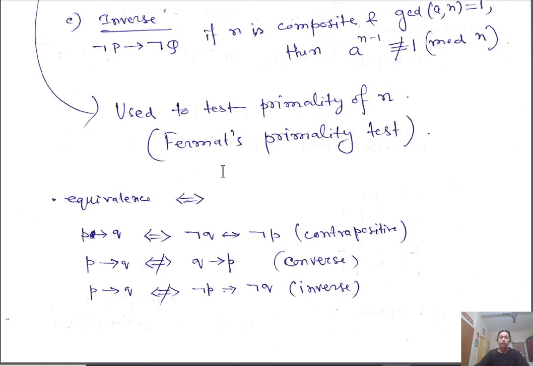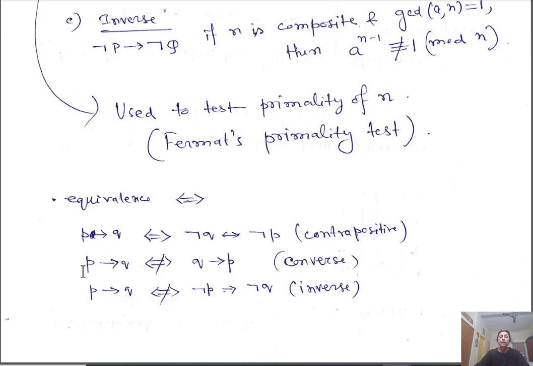Okay, so this is what I was saying there, that equivalence, we use this notation. P implies Q. In this implication, the contrapositive statement is negation of Q implies negation of P. And these two, the contrapositive and the original statement, those are equivalent. I will define equivalent shortly.